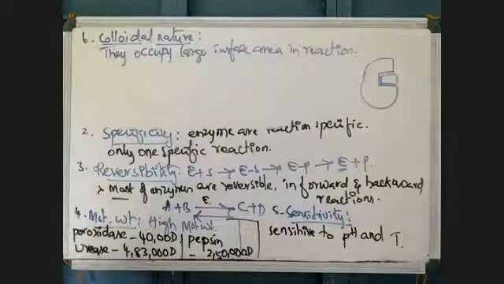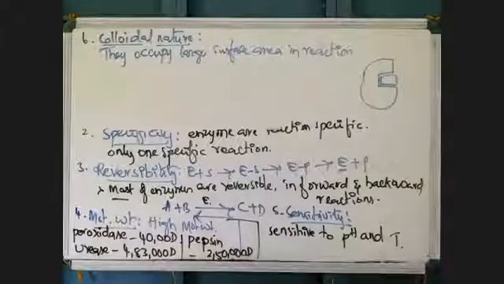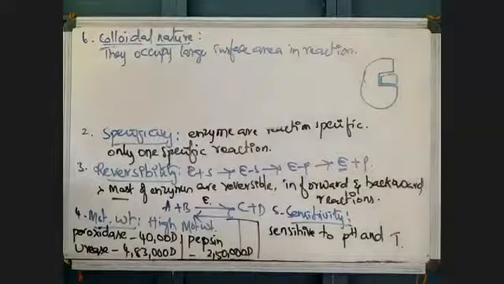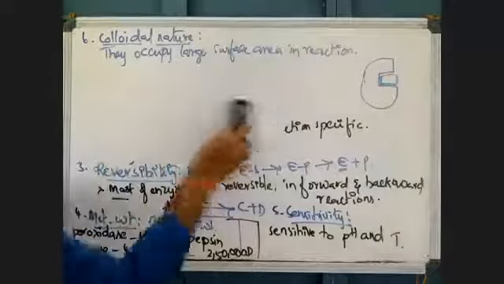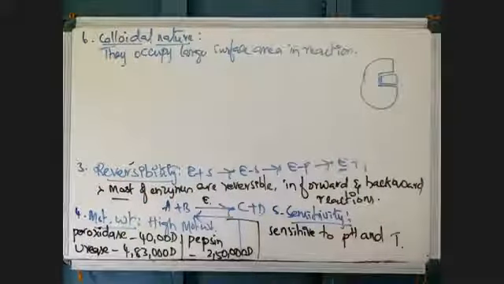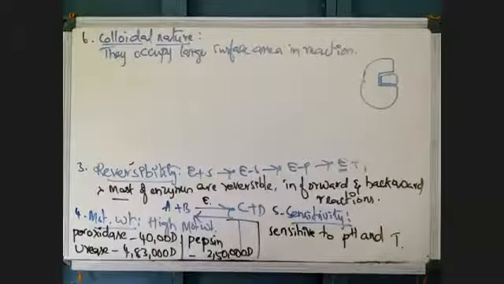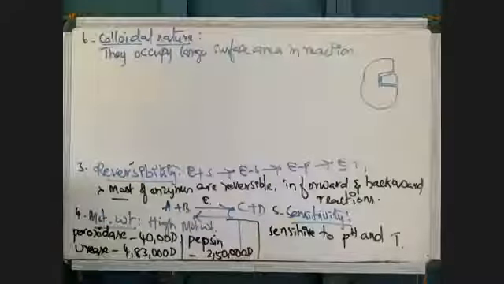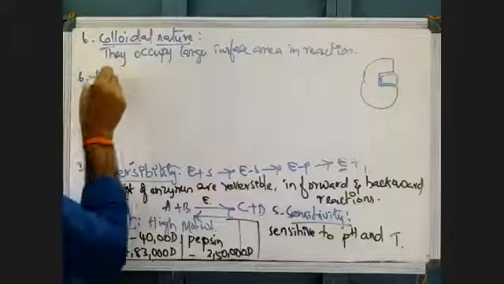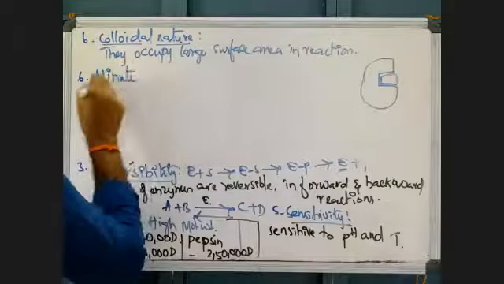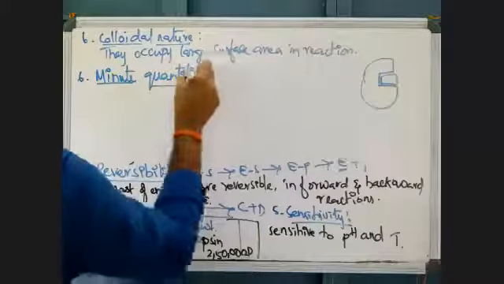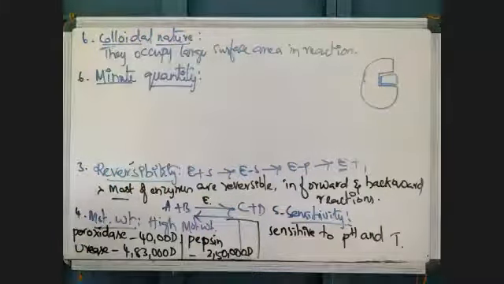Okay, and the last property: enzymes are active in a minute quantity. Even when enzymes are very minute in quantity, they can be active.